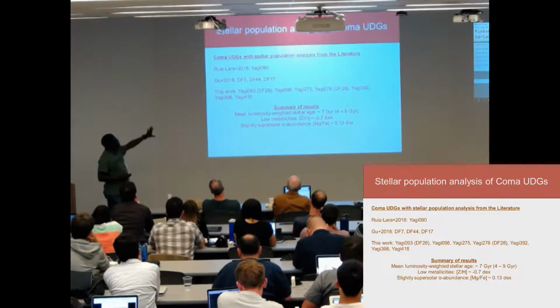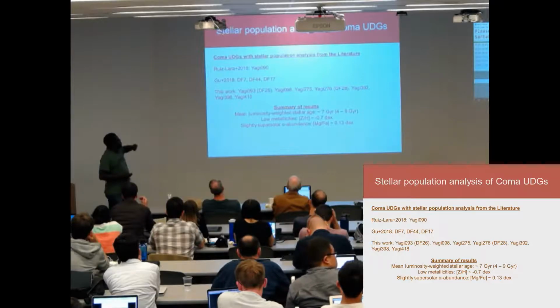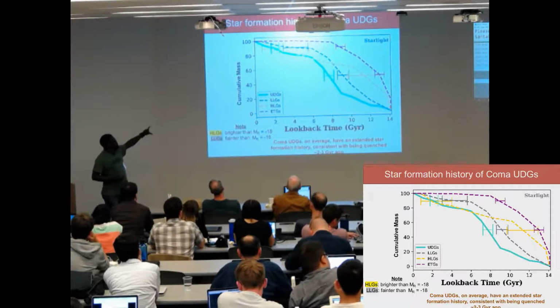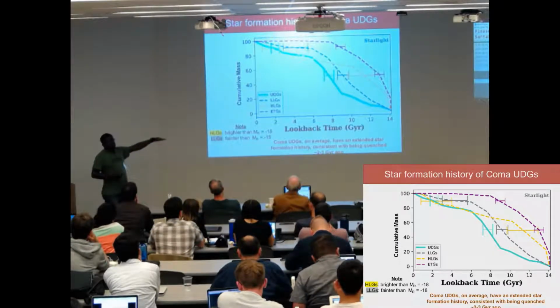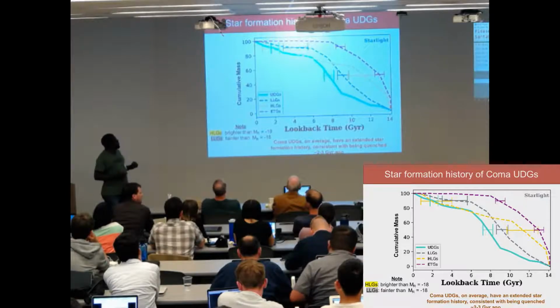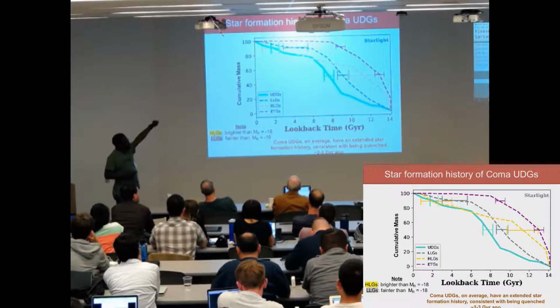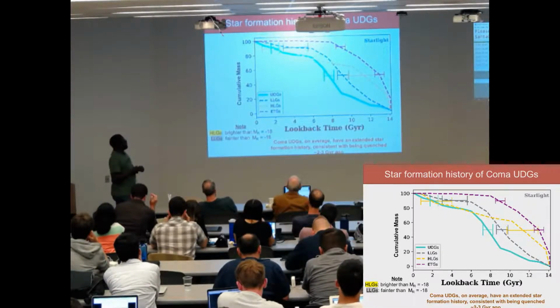But to properly understand what is happening, we're going to convert the star formation history of our UDGs into cumulative stellar mass, and then plot it against look-back time. I'm going to ask that you focus on the cyan lines and the purple lines. The purple line is for massive early-type galaxies from the Coma cluster, while the cyan line is the average for our UDGs.